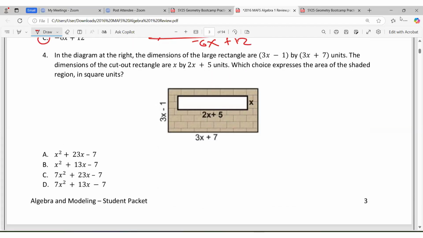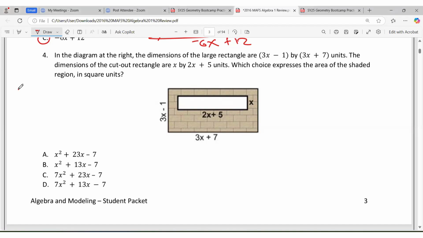Well, the next question, we're looking at an idea here. So in the diagram at the right, the dimensions of a large rectangle is 3x minus 1 by 3x plus 7 units. The dimension of the cutout rectangle is given as follows: x by 2x plus 5, as you could see in this diagram. The question is, which choice expresses the area of the shaded region?